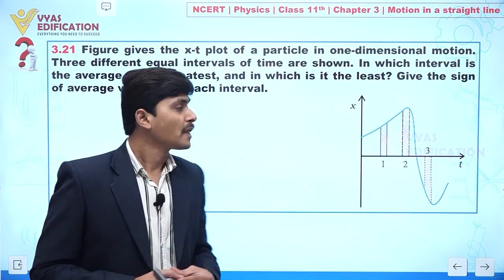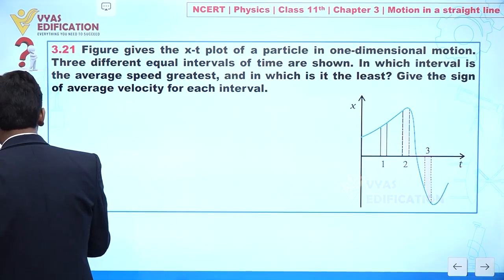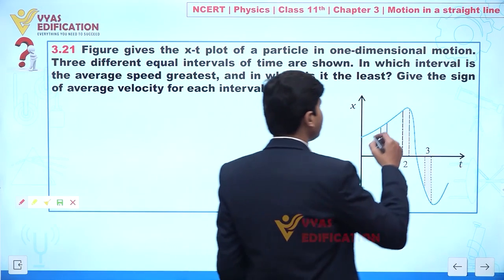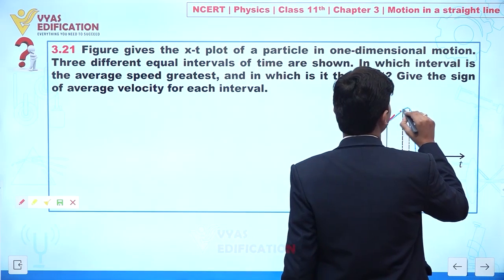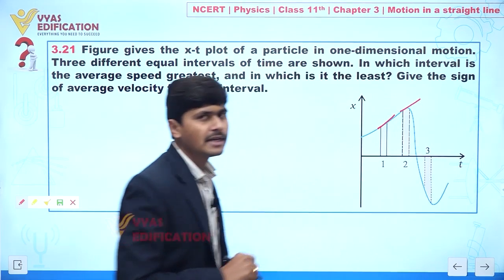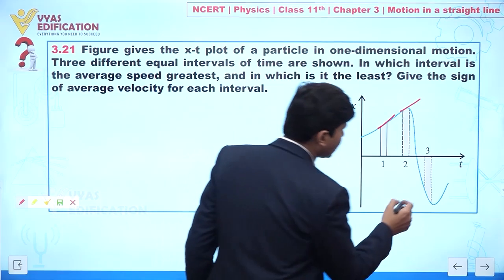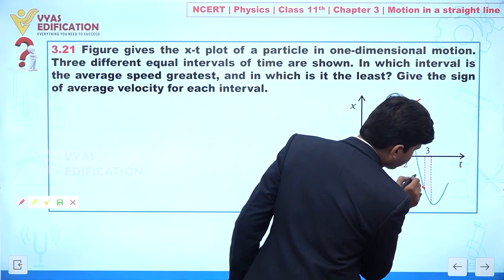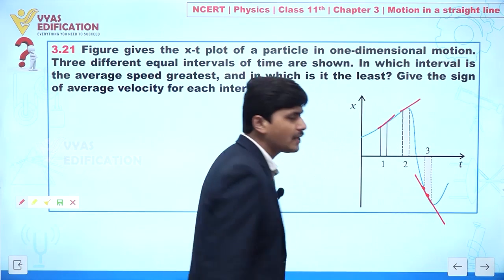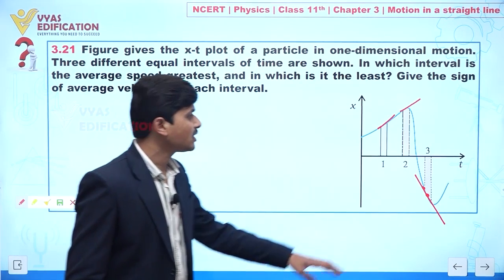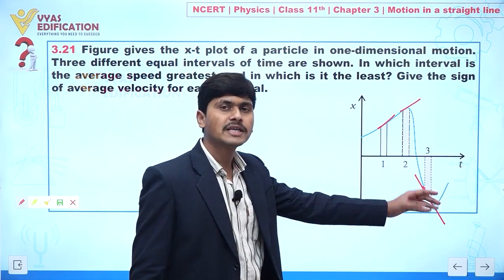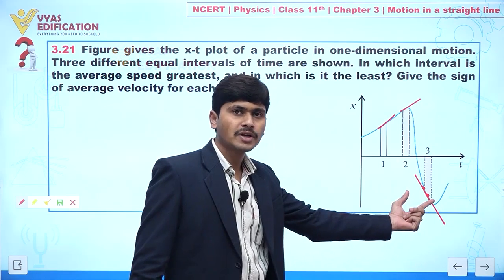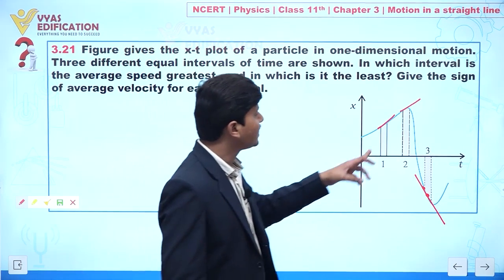If you take the slope at any point in 1 and 2, and at any point on 3, definitely the slope is greatest in interval 3, and it is least in number 1.